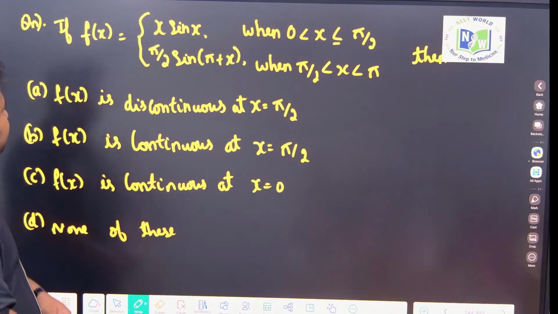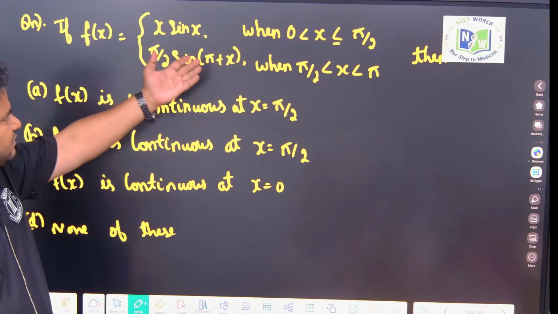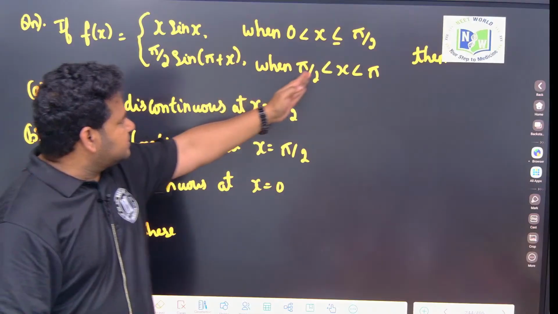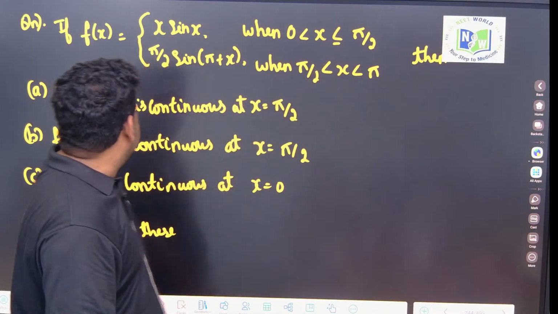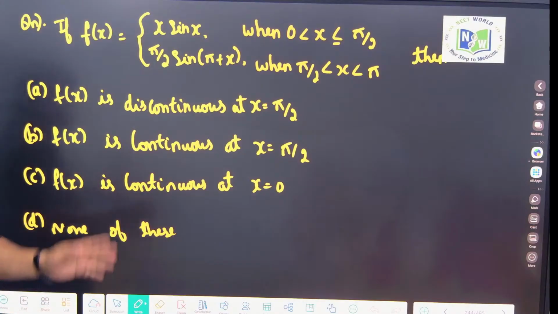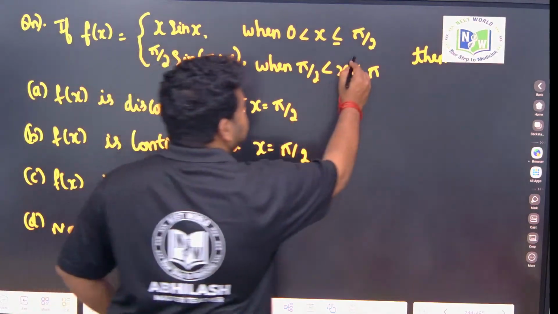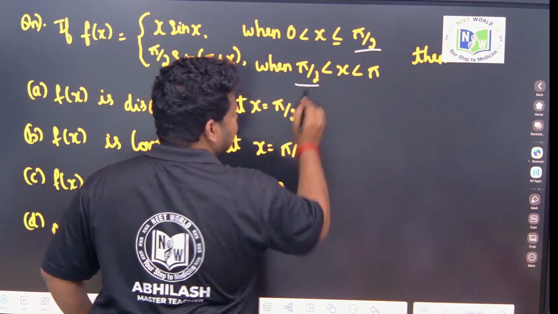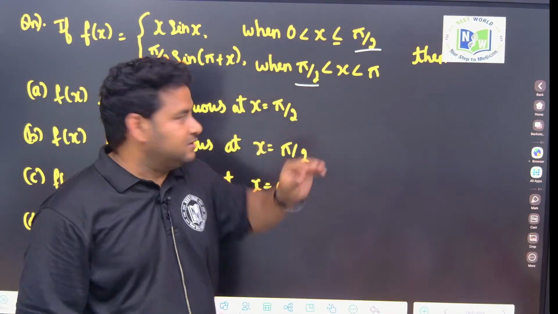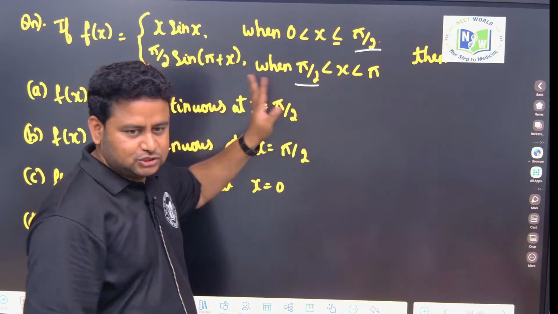They are given f of x is equal to x sin x for x greater than 0 but less than or equal to pi by 2, and pi by 2 into sin of pi plus x for x greater than pi by 2 but less than pi. Then they are asking for f of x. Now whenever I take the x value, we should take the value where it is splitting. Where is it splitting? Pi by 2. Here also it is splitting at pi by 2. See, you should consider the last value here and the first value here. Don't worry about the other values.